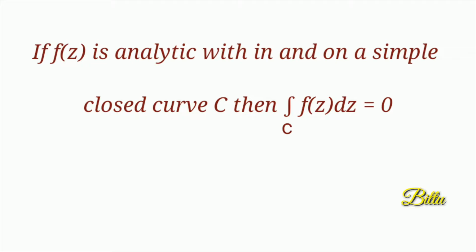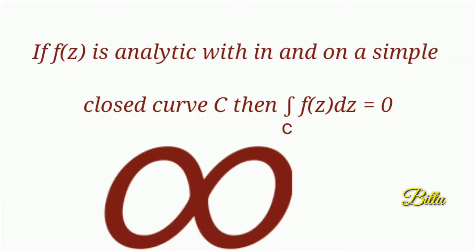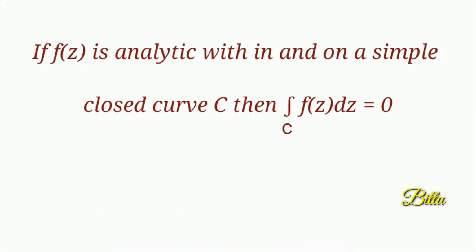You know what a closed curve is? A closed curve which does not cross itself is called a simple closed curve, like a circle or ellipse. See, this is a closed curve but not a simple closed curve because it crosses itself. So now you know what a simple closed curve is. Here f(z) must be analytic in the inside of C and also on the boundary of C.